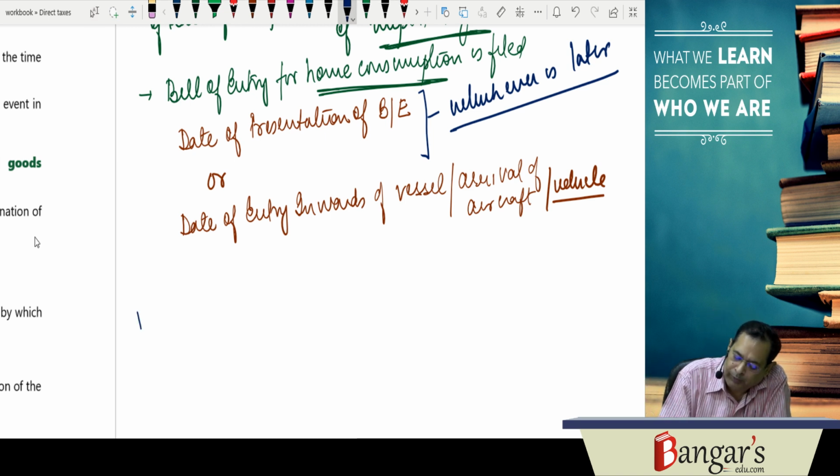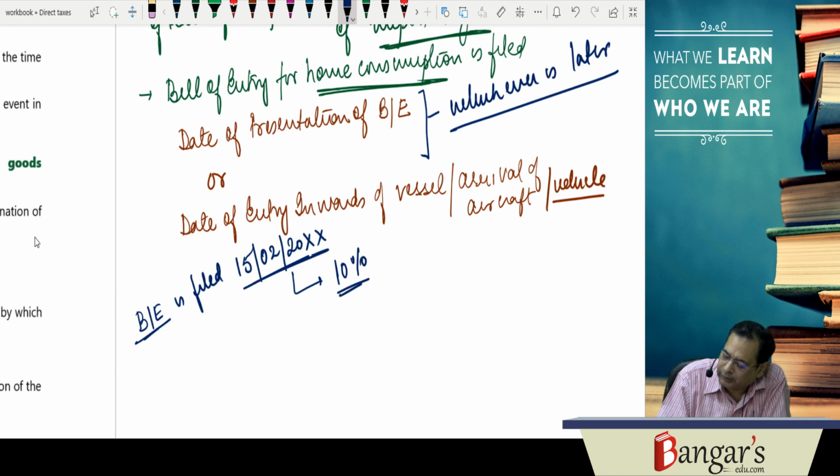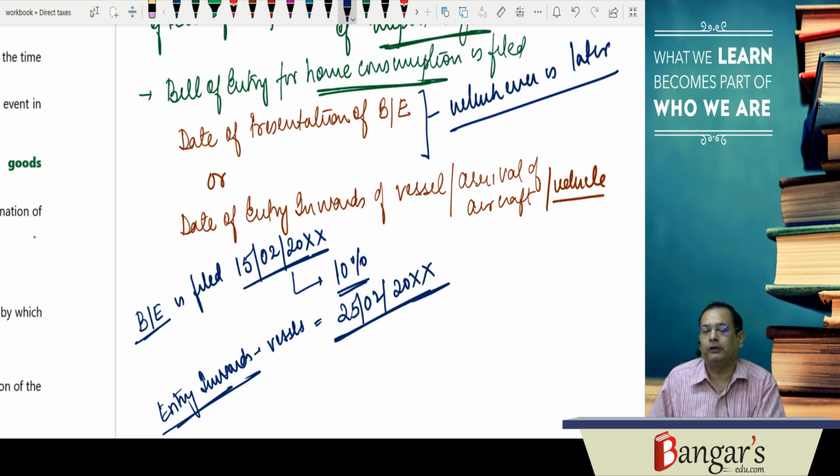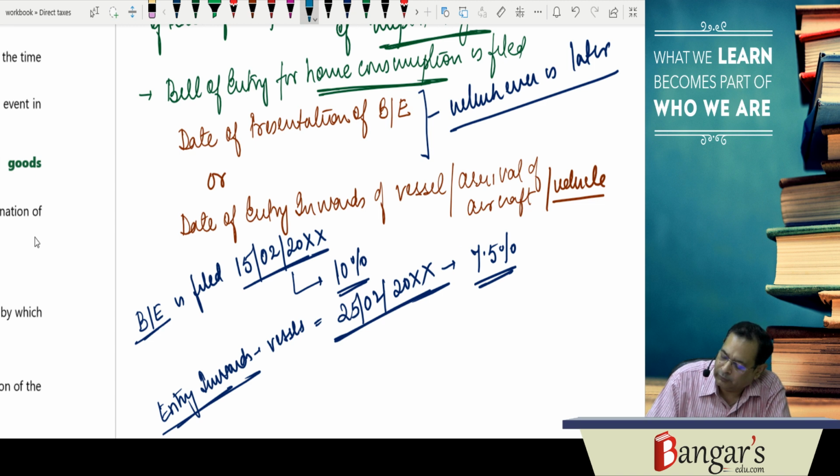For example, if the bill of entry is filed on 15th of February, and the rate of duty at that point of time was 10%, and entry inwards is given to the vessel on 25th of February